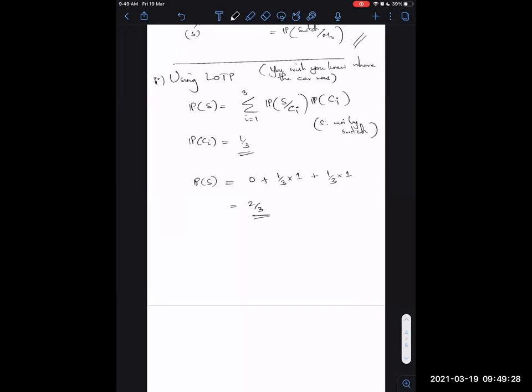Is that clear? So C2 means the event that door 2 has the car. And since Monty already knows that door 2 has the car, he won't open door 2 for you. He'll open door 3, and he can't open door 1. So that's why he opens door 3. And when he opens door 3, the switch means from door 1 to door 2.